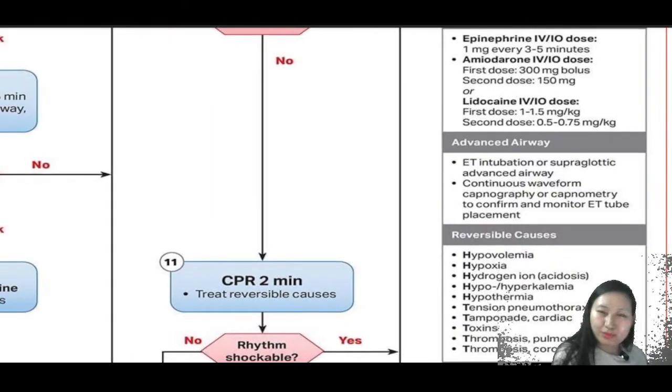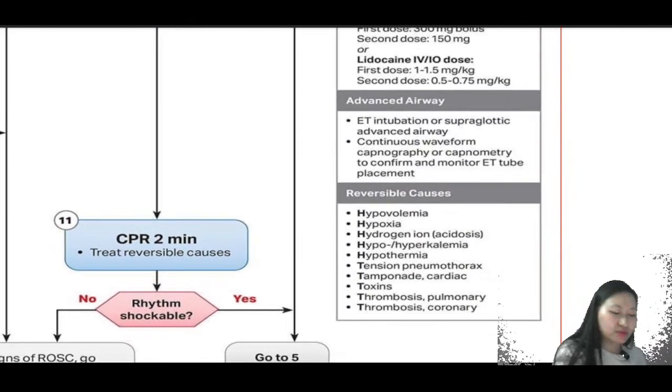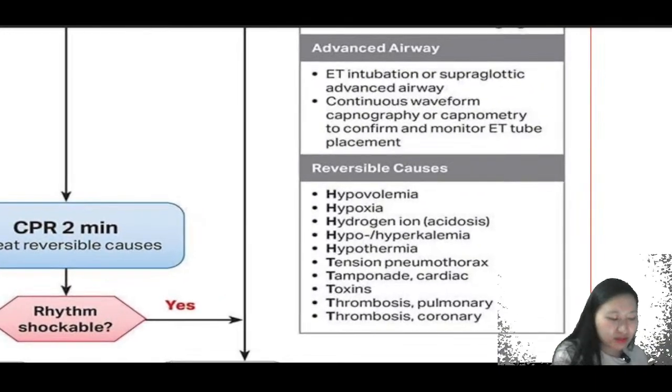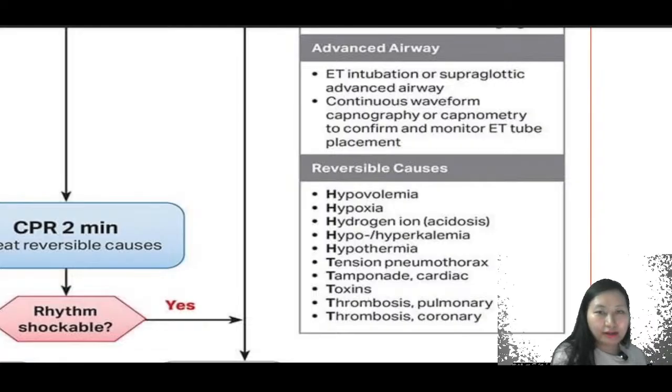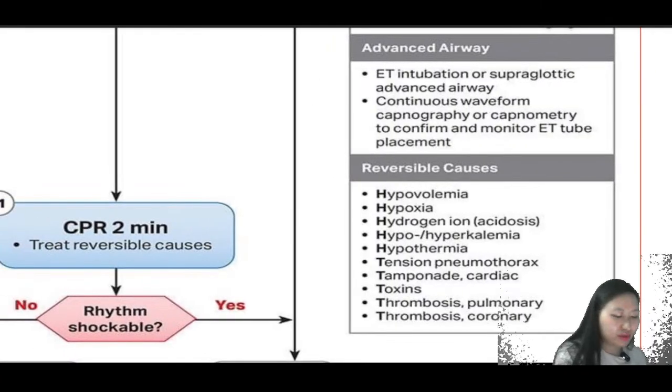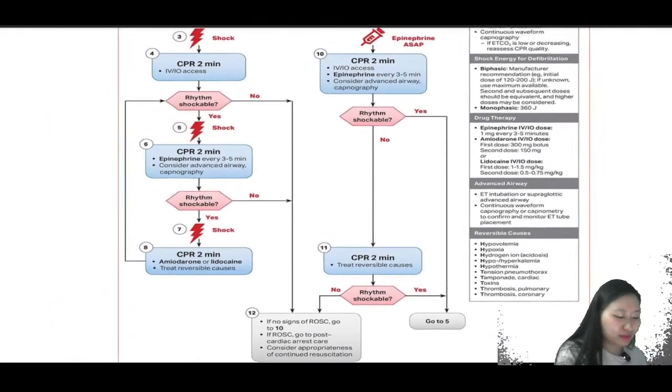We also have to remember these reversible causes. Reversible causes have been asked many times in our exams, like what will be some of the causes? Hypovolemia, hypoxia, hydrogen ion, that is acidosis, it will be present. Hypo or hyperkalemia will be there. Hypothermia is there. Tension pneumothorax, tamponade, cardiac tamponade, toxins, thrombosis, pulmonary, coronary, right? So we will keep that in mind.